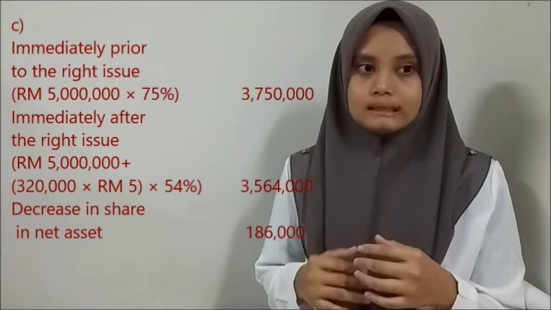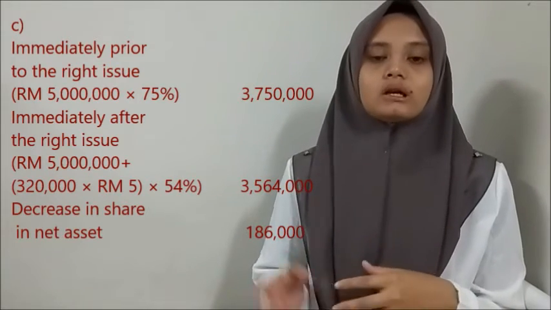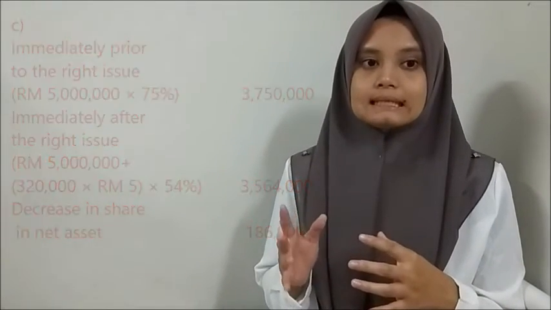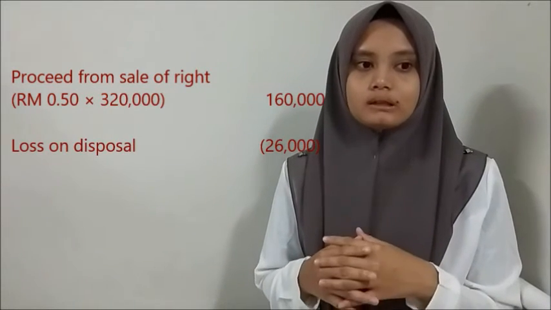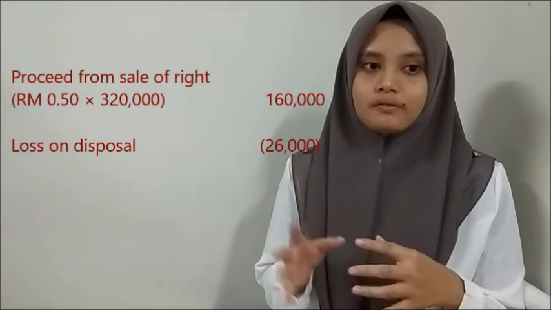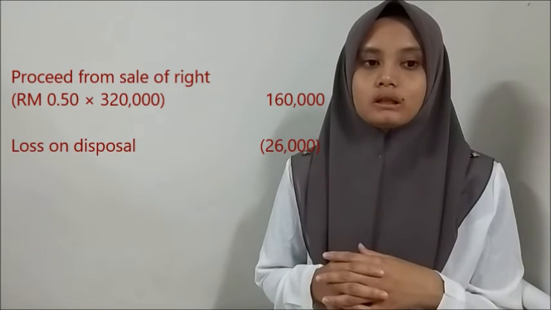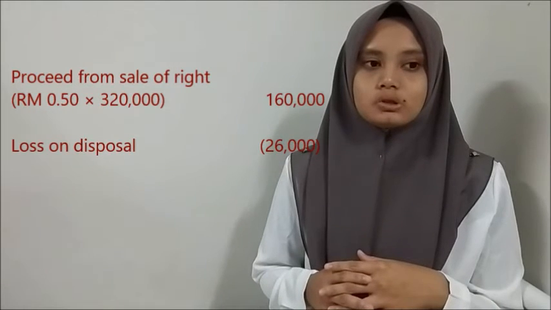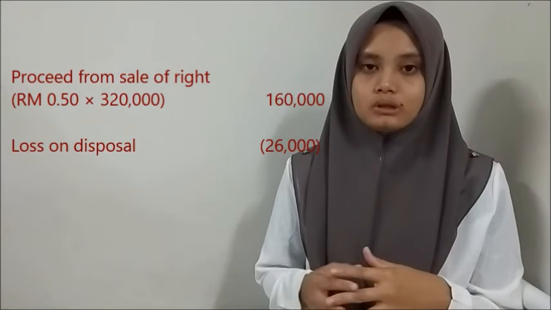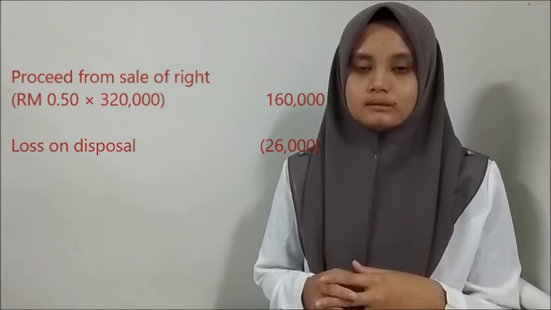So we got a decrease in the share of the net asset, which is 186,000, and we also minus the proceeds from the sale of rights, which is 50 cent times 320,000 shares, so we got 160,000. So we got a loss on disposal of 26,000.